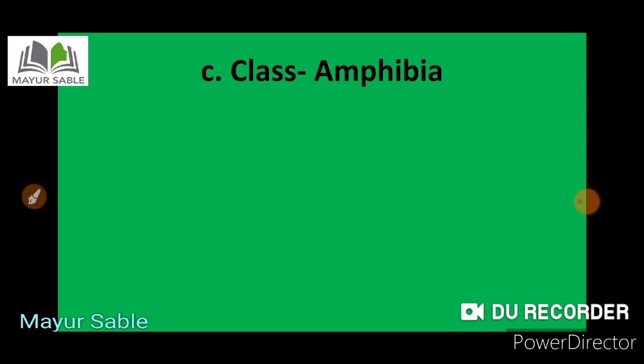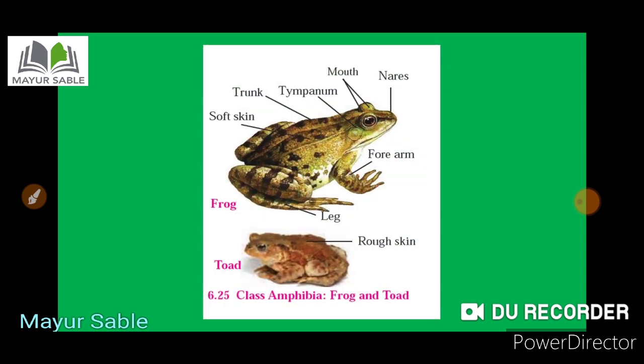Remember, the external ear is absent, but the tympanum is present in the Amphibia, and the neck is absent. Eyes are prominent with eyelids. The examples of the Amphibia are the frog, then the toad, then the salamander, etc.